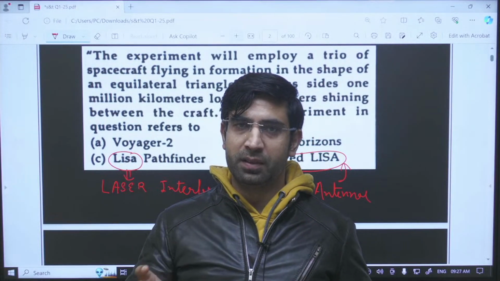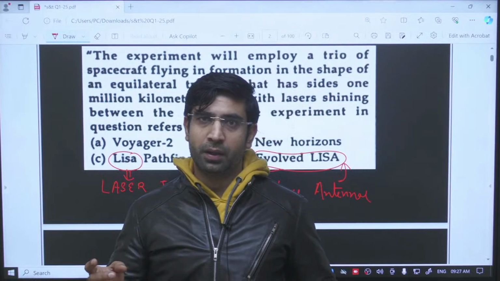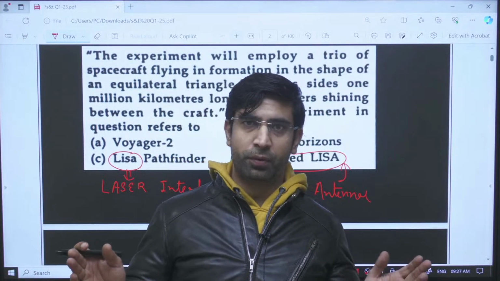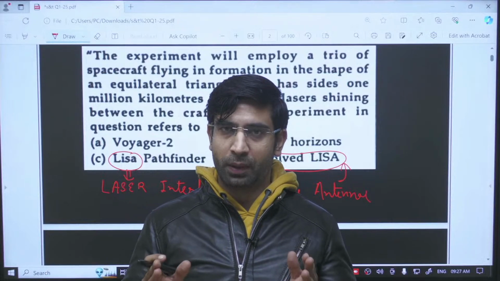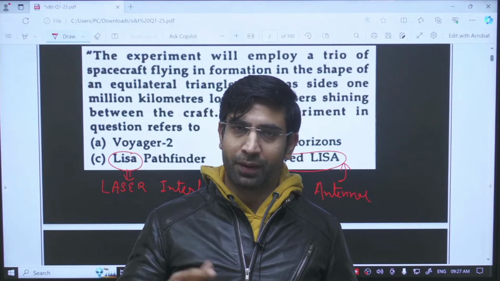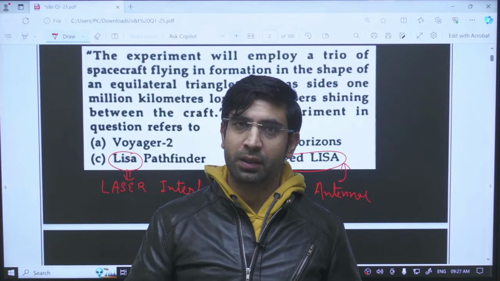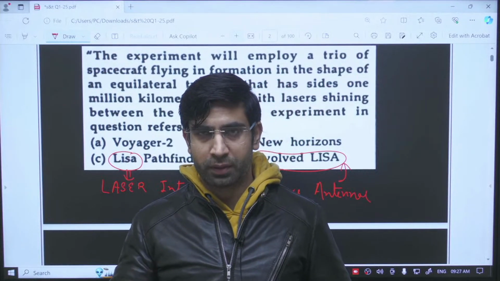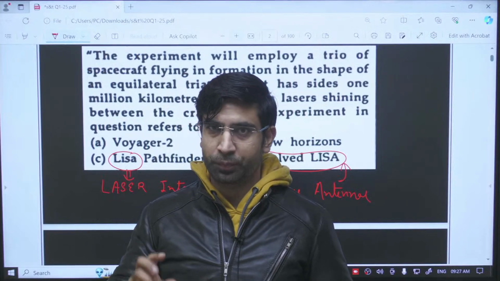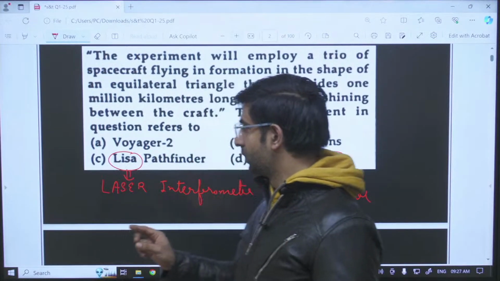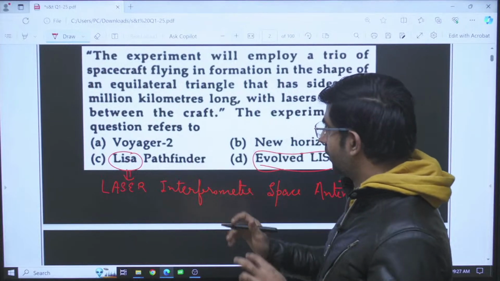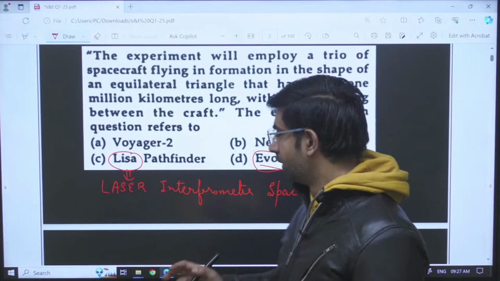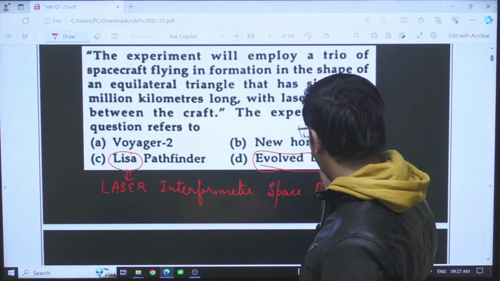Why will there be any change? If there is any event in space, for example the collision of two massive bodies like two black holes or massive explosions, during those processes there is a release of a high amount of energy as well as gravitational waves. To study those gravitational waves, this experiment of making a triangle in the sky is known as evolved LISA.